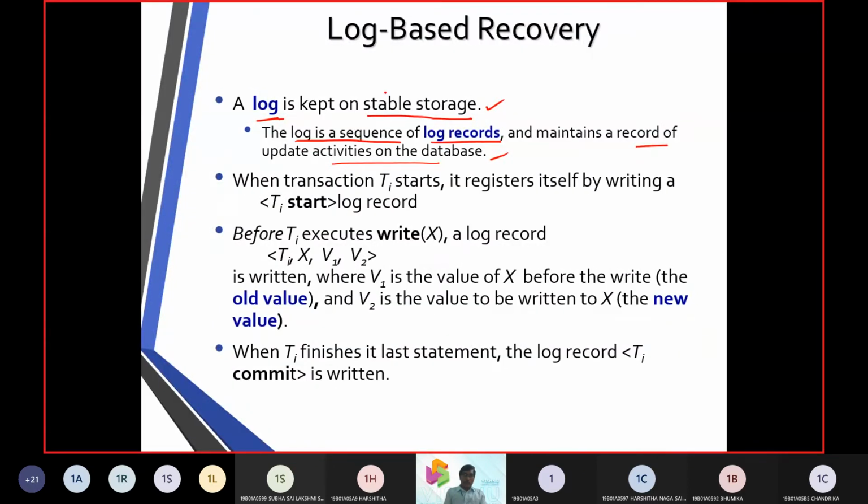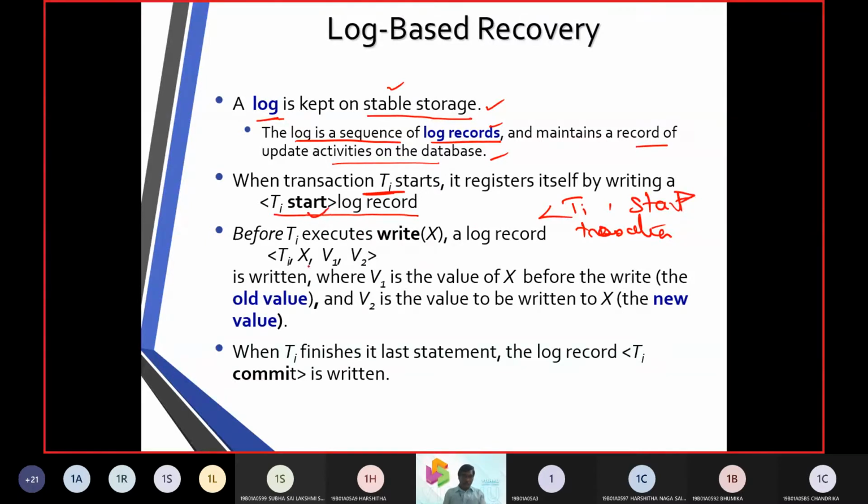So a log is going to be a stable storage, and it is going to have a log record for every transaction. So when transaction TI is going to start, we put it with a log record. TI or TJ, whatever you call, it is representing the transaction, and it is beginning the start operation. So that is the beginning entry.